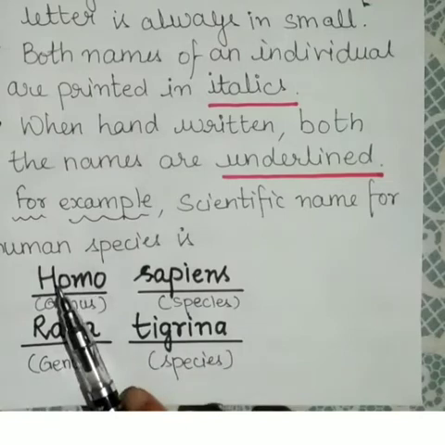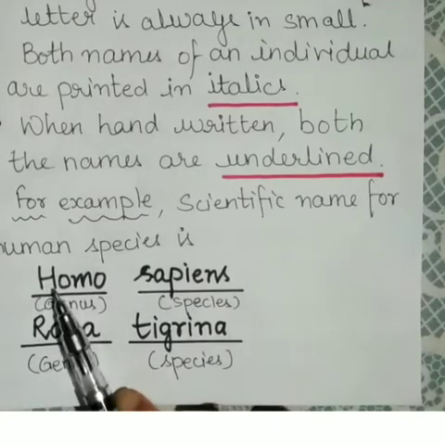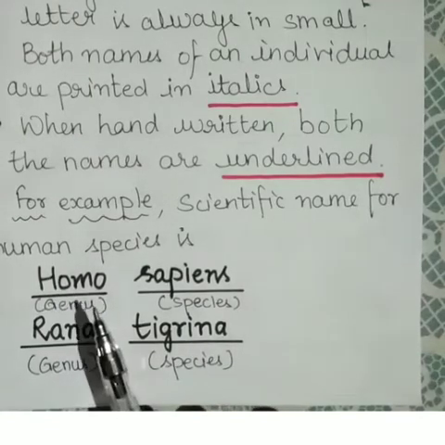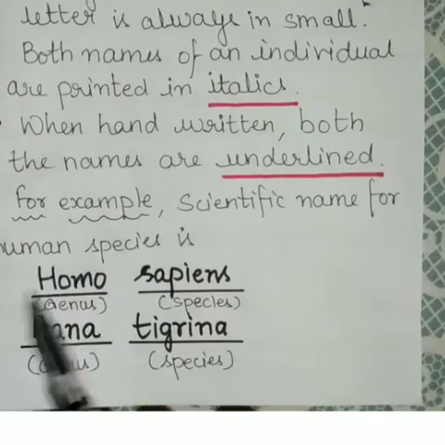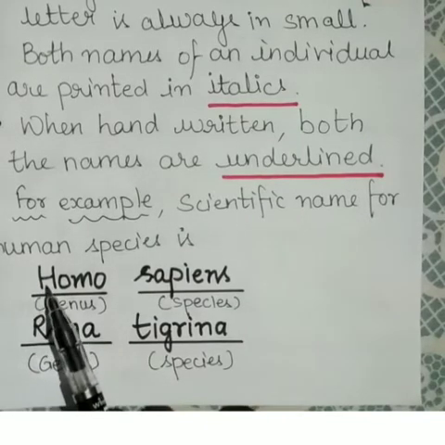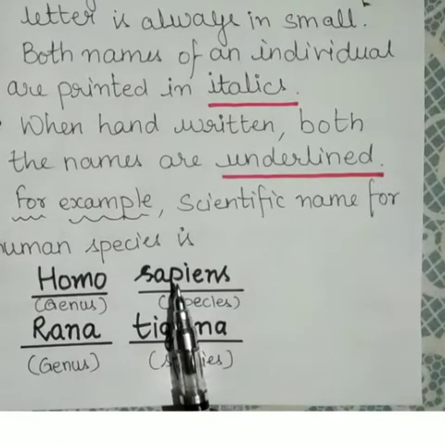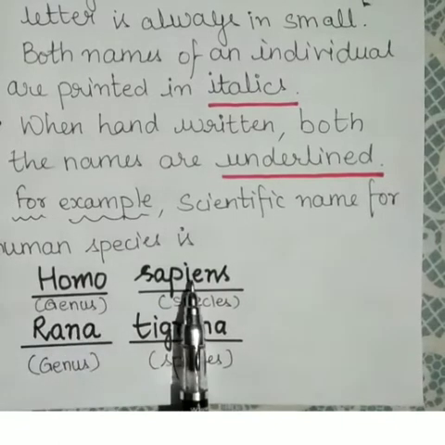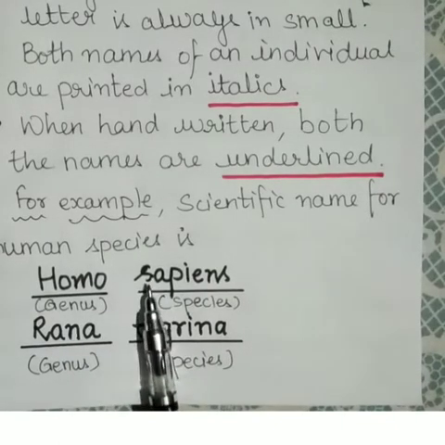So in Homo, H is capital. The genus is always written first and the first letter is always capital. And the species is written after the genus and the first letter is small.